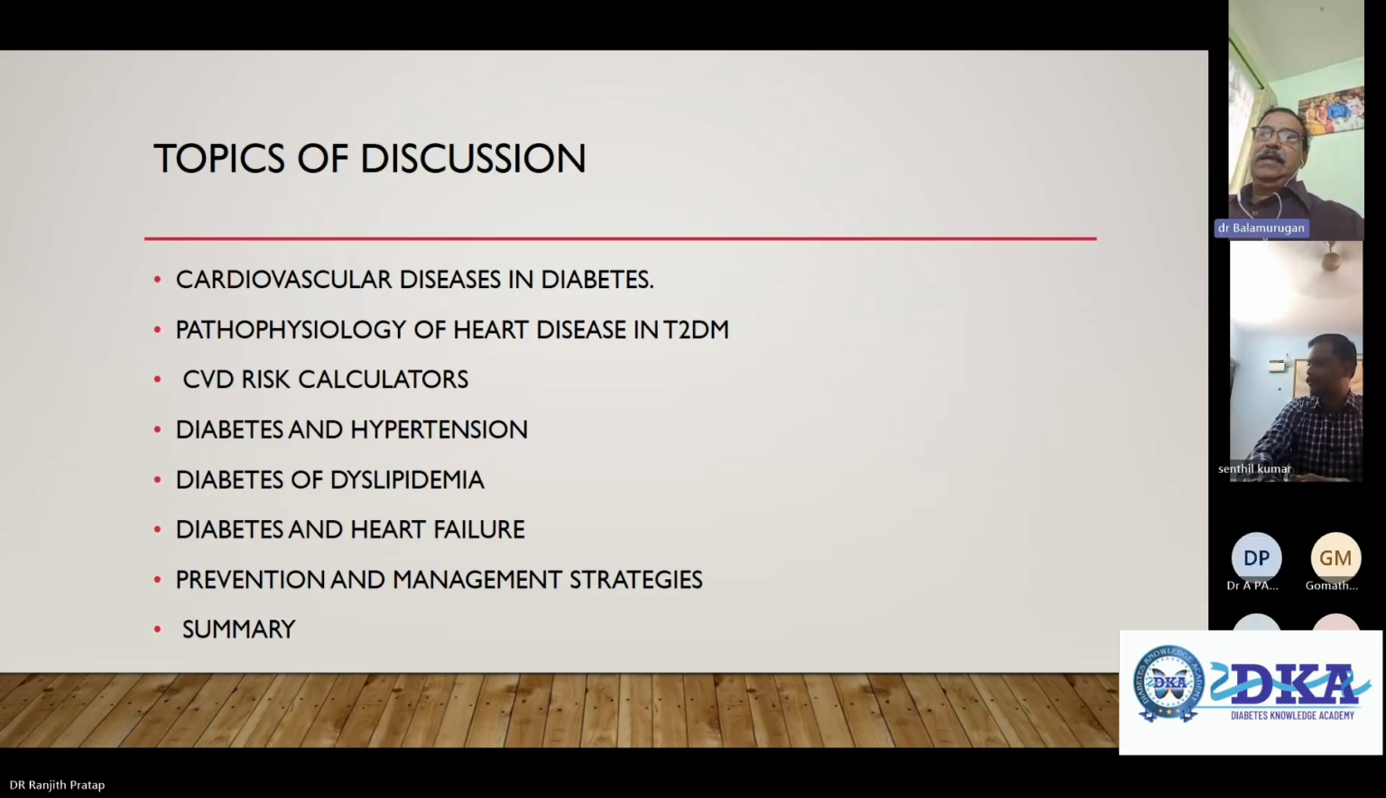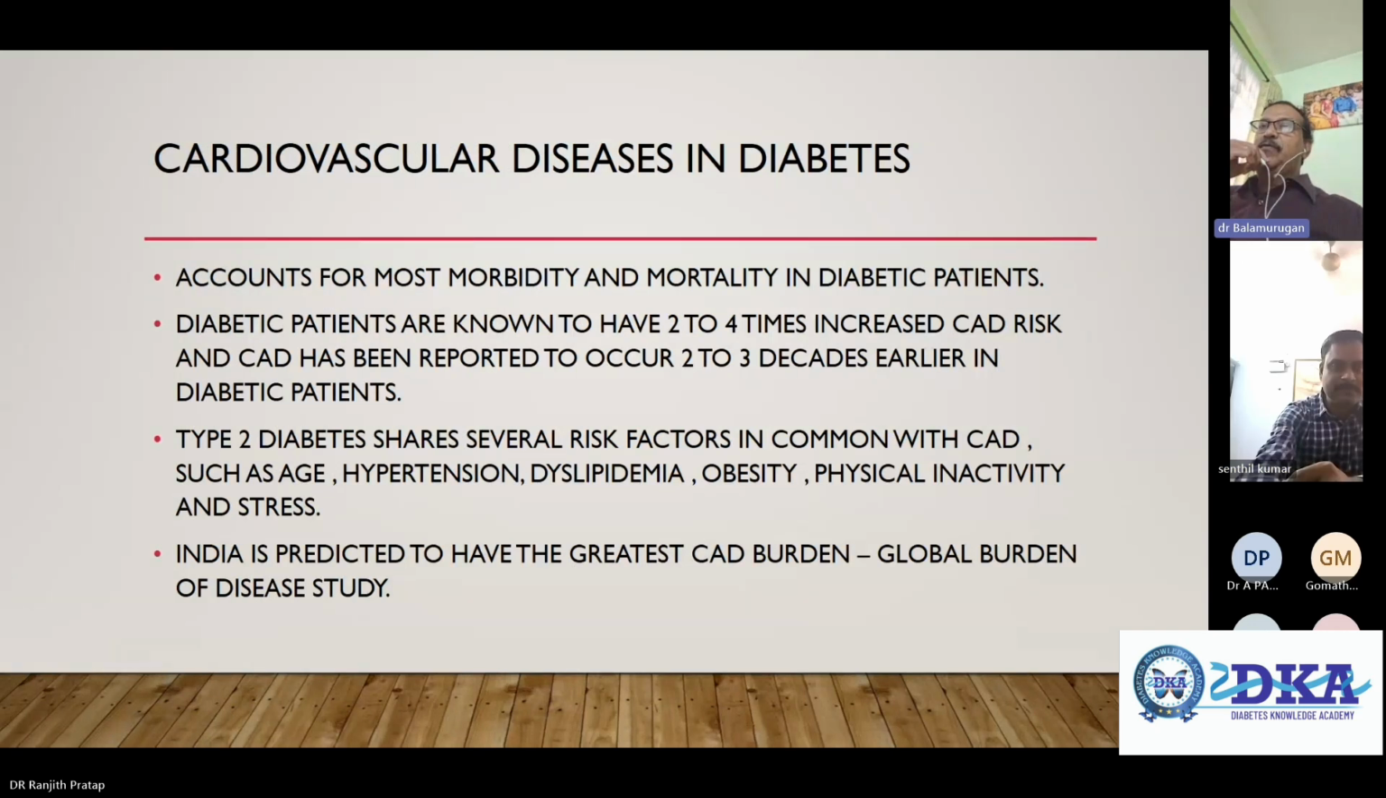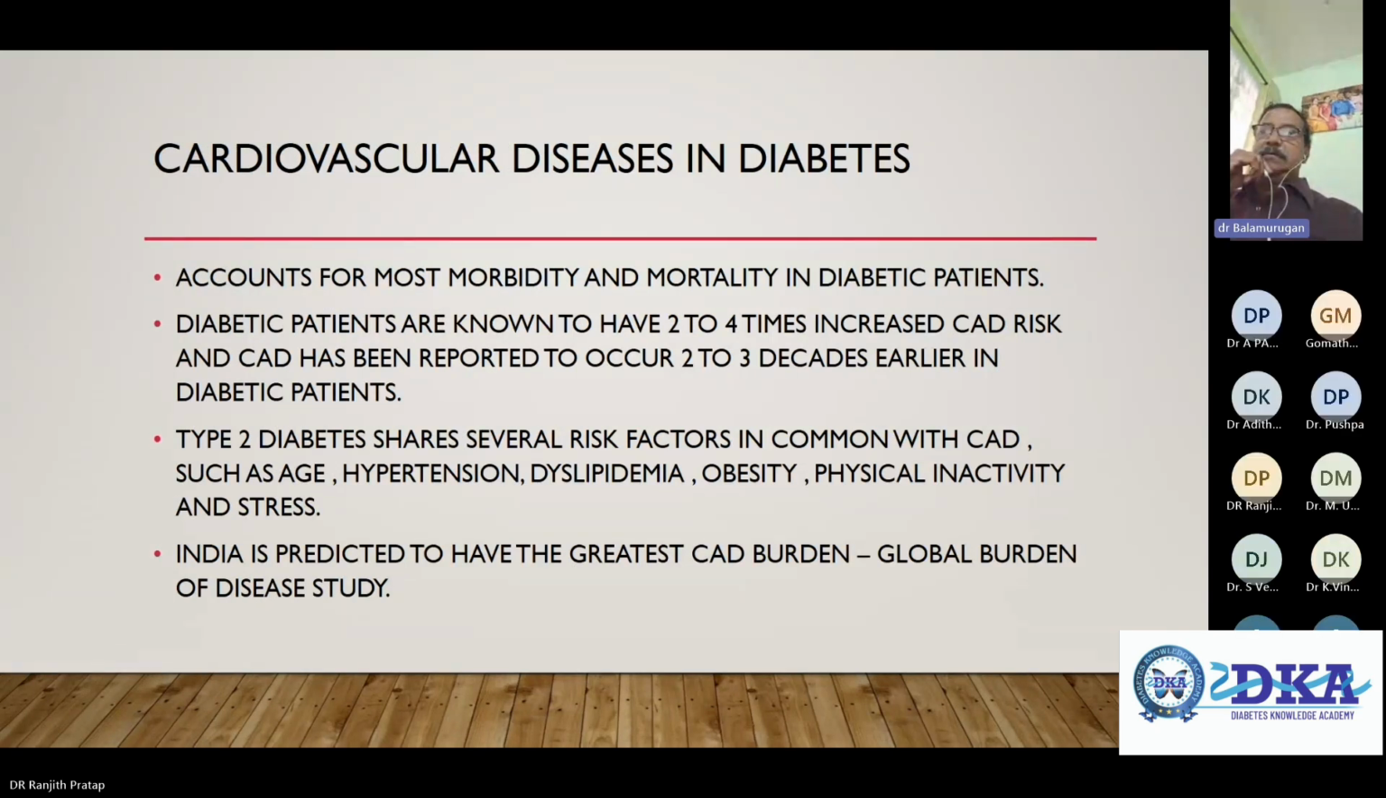summary. Next slide. Cardiovascular disease accounts for most morbidity and mortality in diabetic patients. Diabetic patients are known to have 2 to 4 times increased coronary artery disease risk, and coronary artery disease has been reported to occur 2 to 3 decades earlier in diabetic patients. Type 2 diabetes shares several risk factors in common with coronary artery disease, such as age, hypertension, dyslipidemia, obesity, physical inactivity, and stress. India is predicted to have the greatest CAD burden and global burden of this disease.